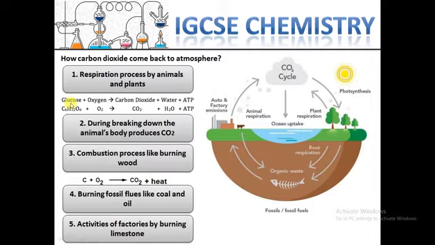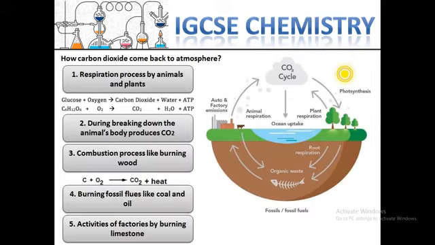And one important thing that plants do is photosynthesis. But this is actually the reverse process of respiration. When plants take the carbon dioxide from the atmosphere, they do photosynthesis, then they release oxygen to the atmosphere.